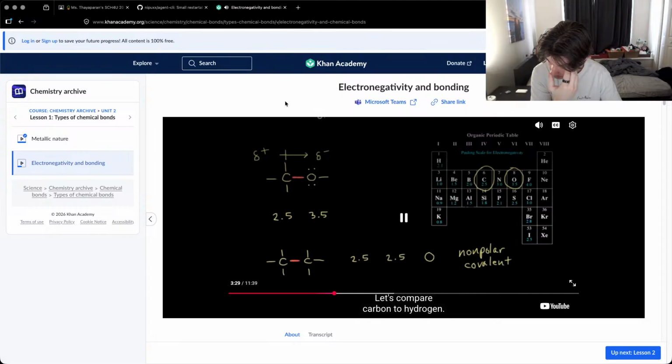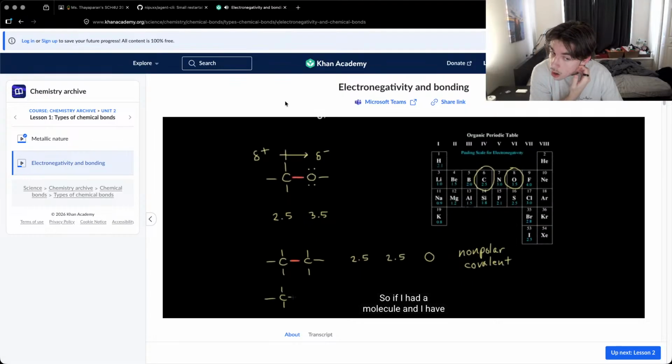Let's do another example. Let's compare carbon to hydrogen. If I have a bond between carbon and hydrogen, and I want to know what happens to the electrons in red, we've seen that carbon has an electronegativity value of 2.5, and hydrogen has a value of 2.1, so that's a difference of 0.4. There is a difference in electronegativity between those two atoms, but it's very small, and so most textbooks would consider the bond between carbon and hydrogen to still be a non-polar covalent bond.